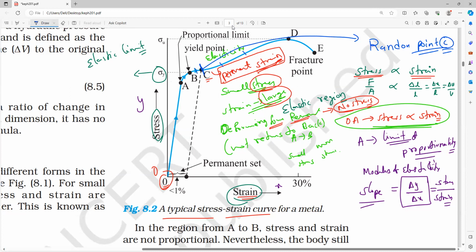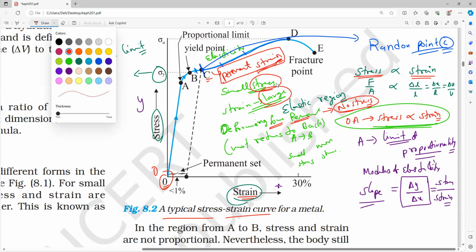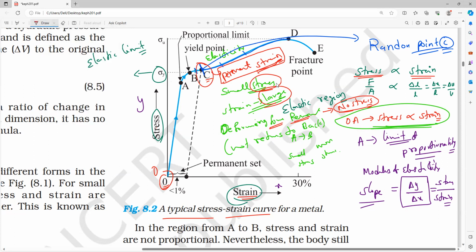Next, once it crosses the C point, from C to D, all of you observe, we will call it the plastic region. At the beginning of this chapter, we studied plasticity, which means a permanent change will take place. At the C point, the permanent change takes place. Up to the D point, there is no elasticity, no extension of a spring or a metal, whatever it is. It will be permanently there, but still it can be upheld without breaking. So that is what we say at the D point.